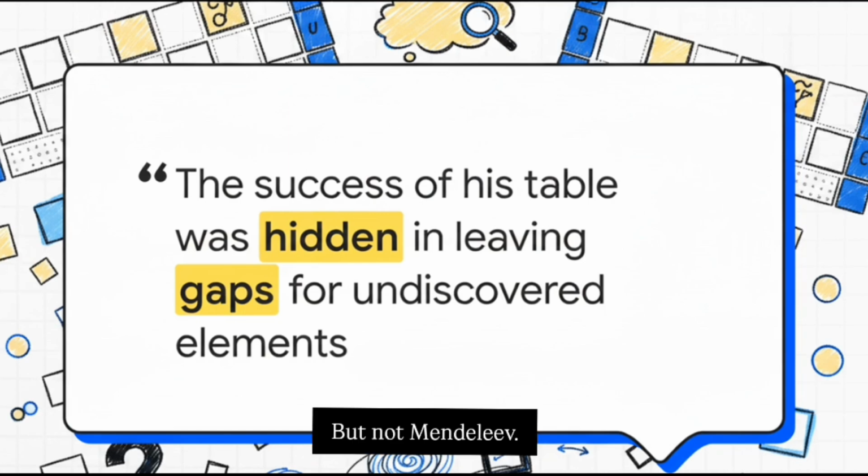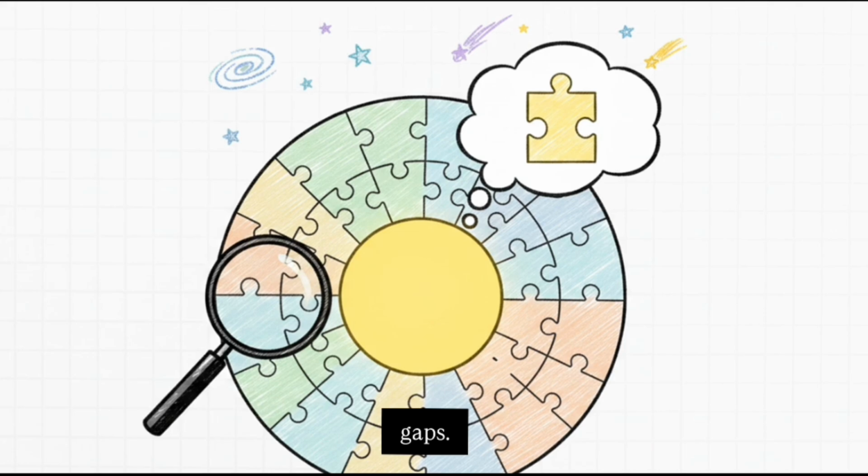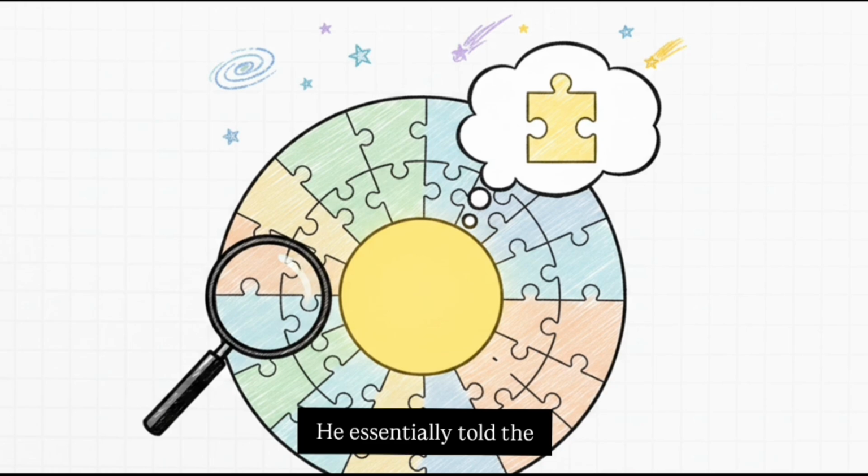But not Mendeleev. When his pattern dictated that an element should be there, but he didn't have a known element to put in that spot, he simply left a blank gap in his beautiful table. And he didn't just leave gaps. He boldly predicted the atomic mass and the specific chemical properties of the elements that would eventually fill those spaces. He essentially told the scientific community, hey, go out and find this exact puzzle piece because I know what it looks like. And the craziest part, when these elements were actually found years later, his predictions were incredibly accurate.